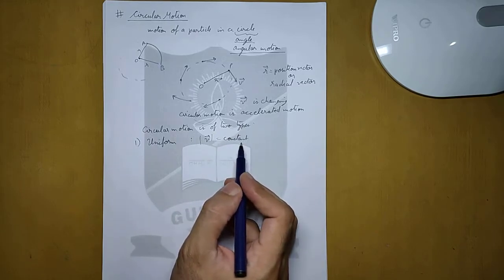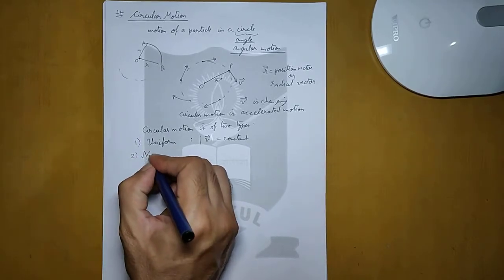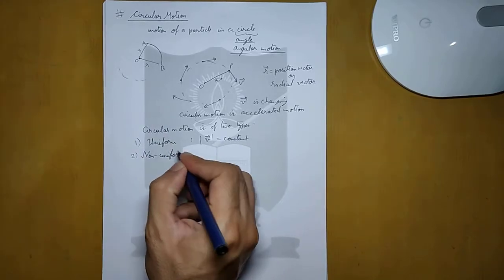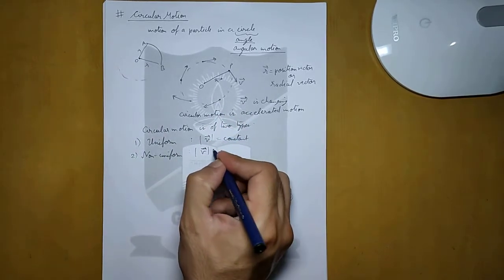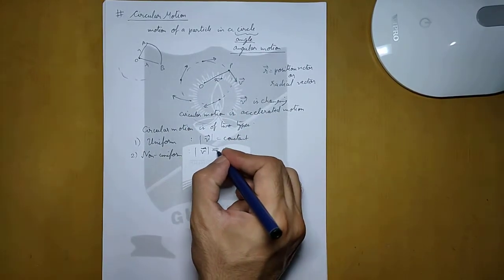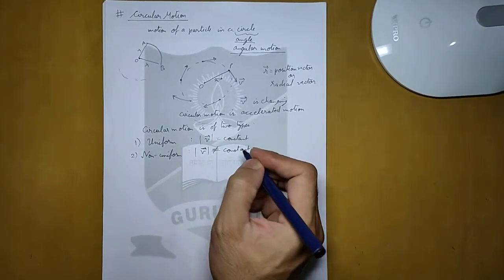So if the magnitude is constant, we will say that it is a uniform circular motion. And similarly, the second type is non-uniform circular motion, in which the direction is changing and the magnitude is also changing. So at every point the body can have a different velocity. So we can say that the magnitude of velocity is not constant, it is a variable.